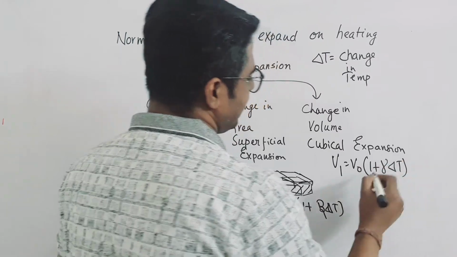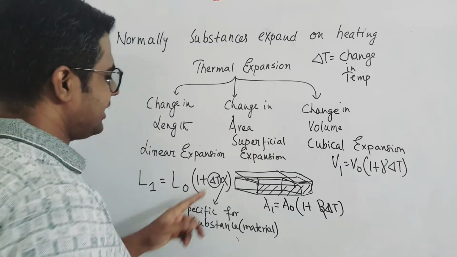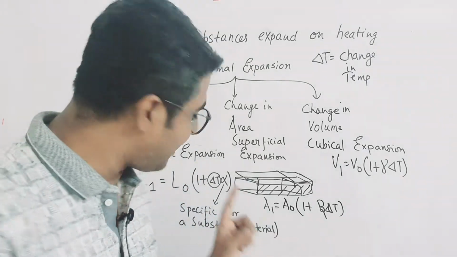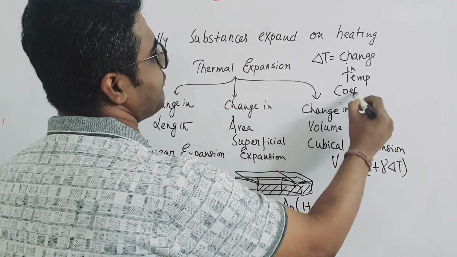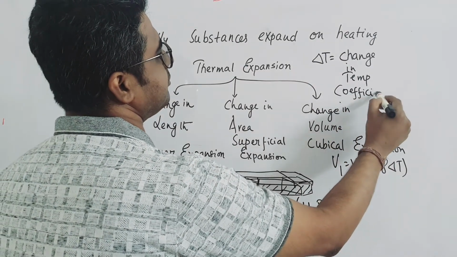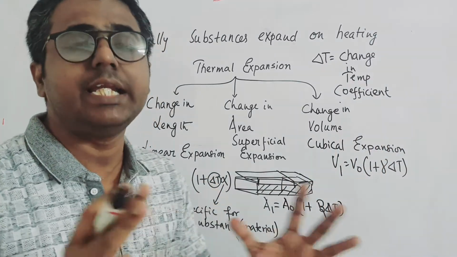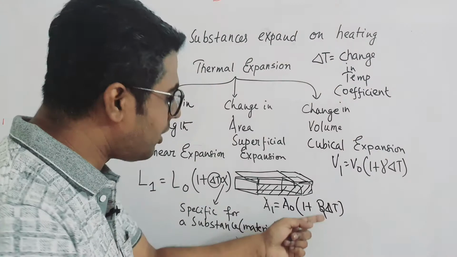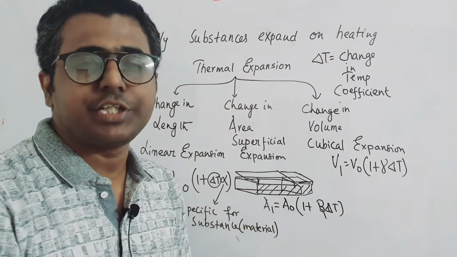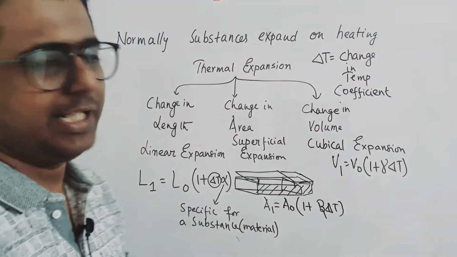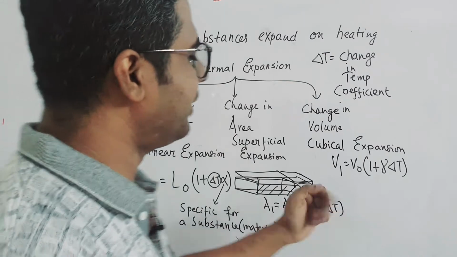Now what are this alpha, beta, gamma? These are basically coefficients and nothing else. Please write down: this alpha is called coefficient of linear expansion. This beta is called coefficient of superficial expansion. This gamma is called coefficient of cubical expansion. Clear? Linear expansion, superficial expansion, cubical expansion.